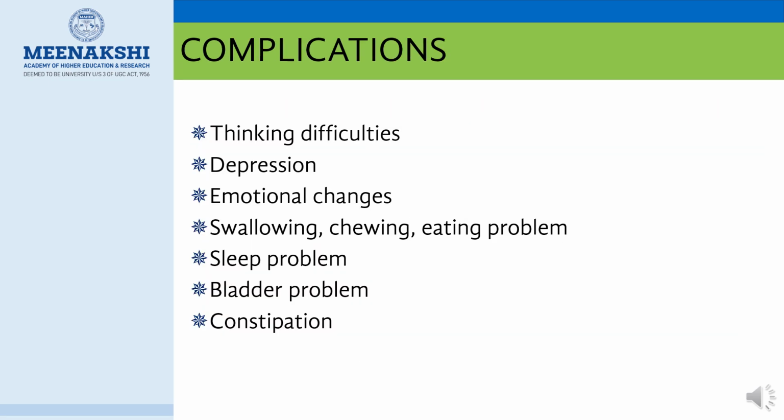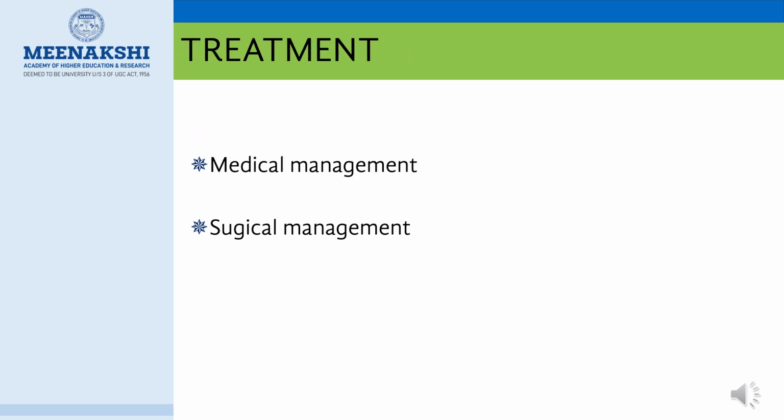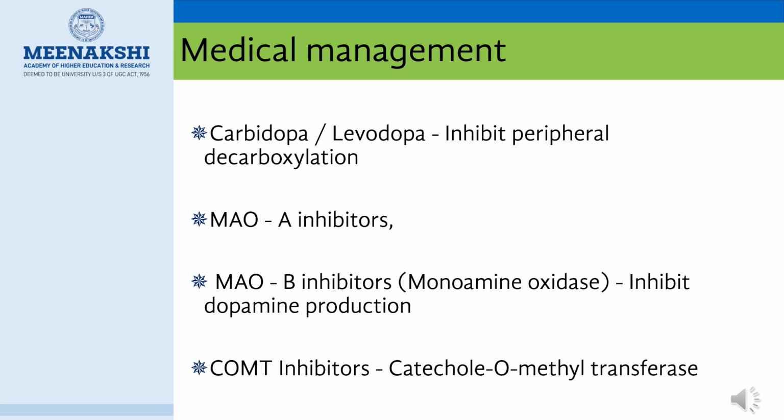Now, what are the complications of Parkinson's disease? They are thinking difficulties, depression, emotional changes, swallowing, chewing and eating problems, sleep problems, bladder problems, and constipation. The most common treatments for Parkinson's disease are medical management and surgical management. Now let's see the medical management.